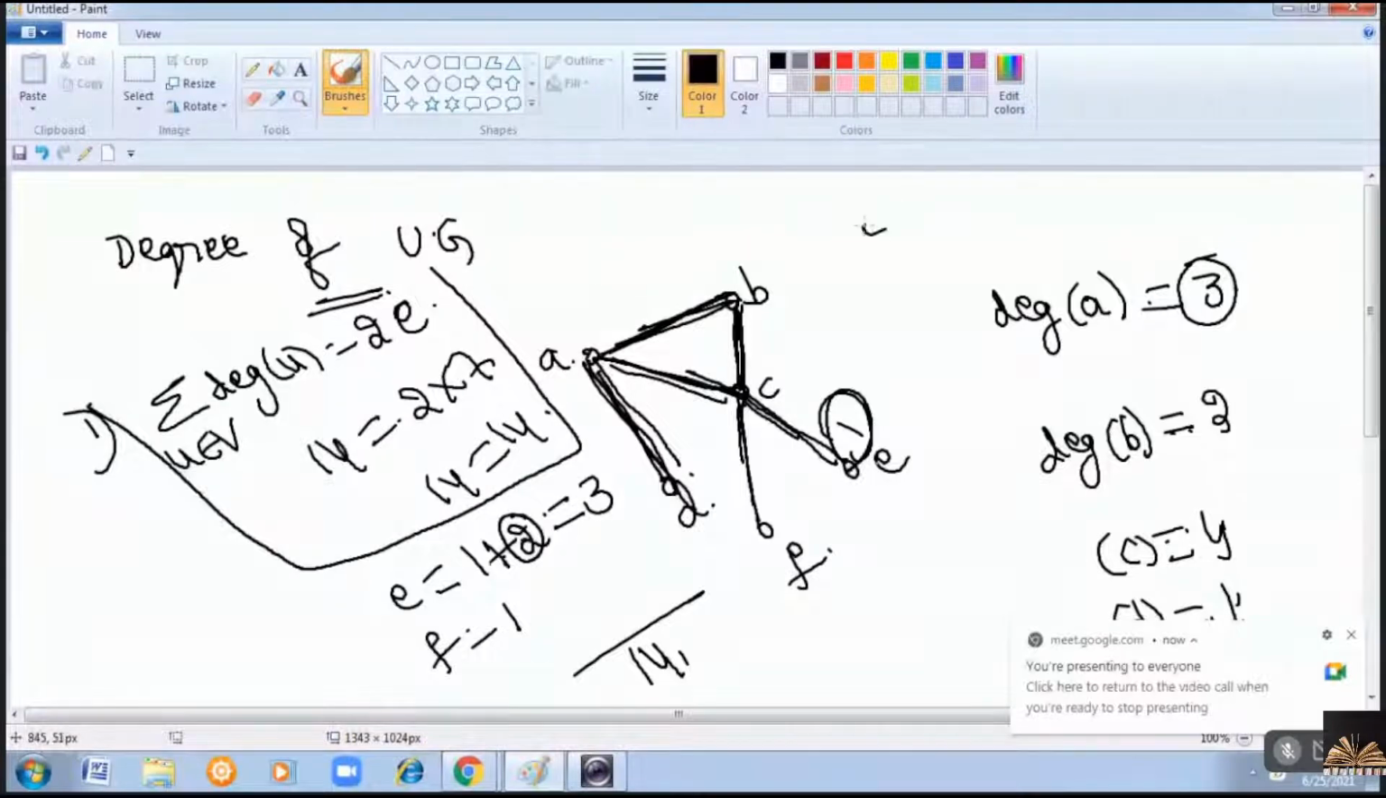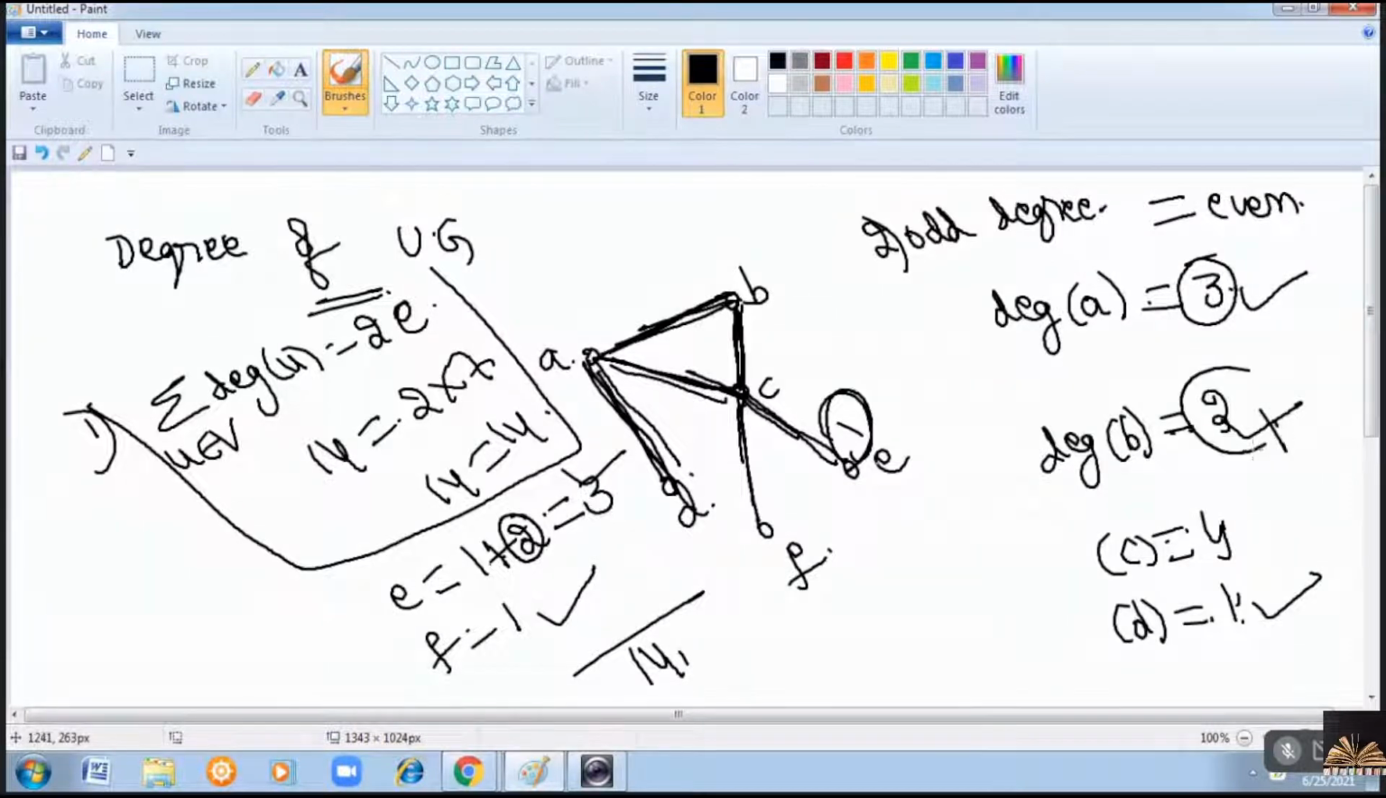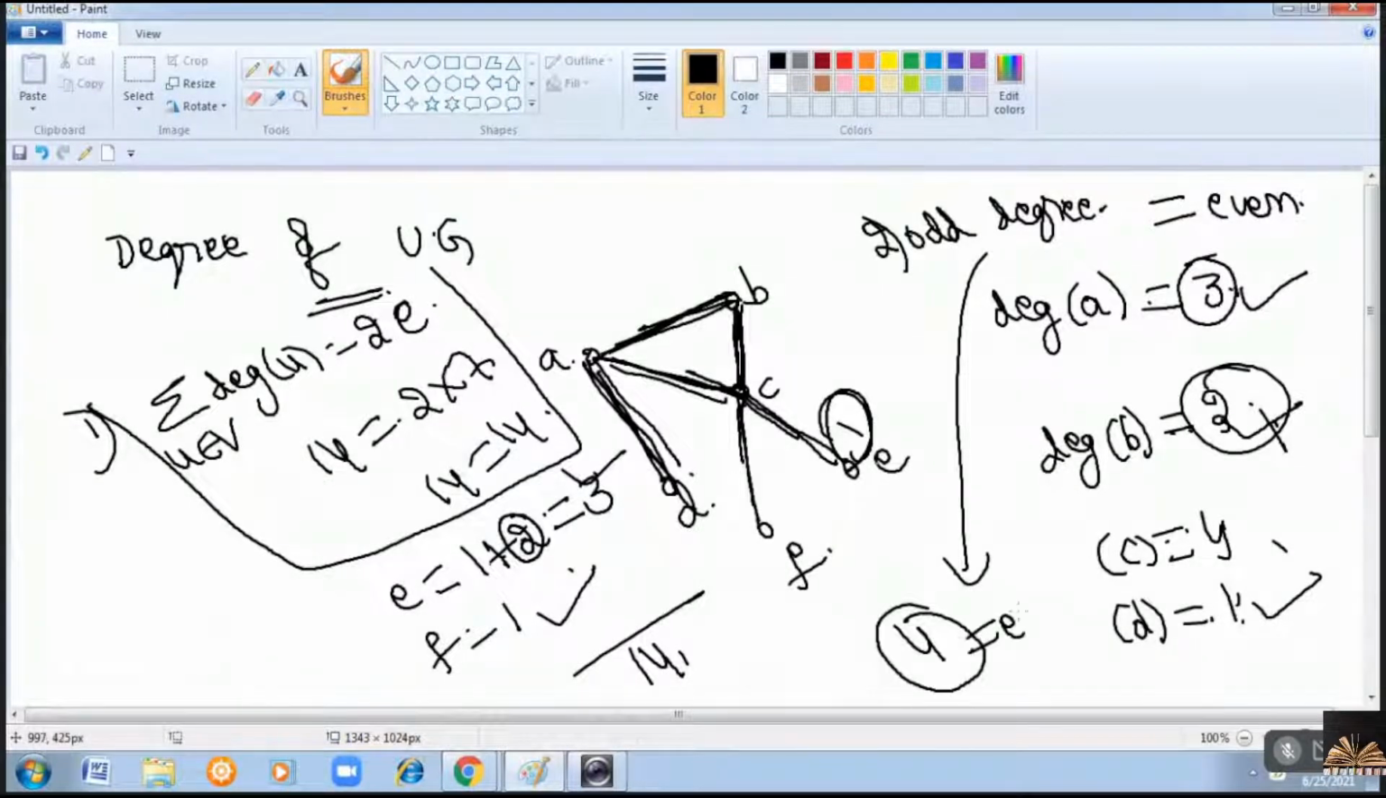And the second point is that the number of odd degree vertices should be even. Now count how many vertices have odd degree. 1, 2, 3, 4. So the number of odd degree vertices is 4. And the value 4 is even. So the number of odd degree vertices should be even. Clear? This is the degree of a vertex in case of an undirected graph.